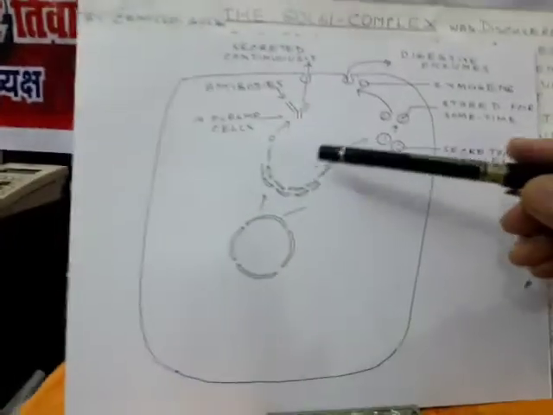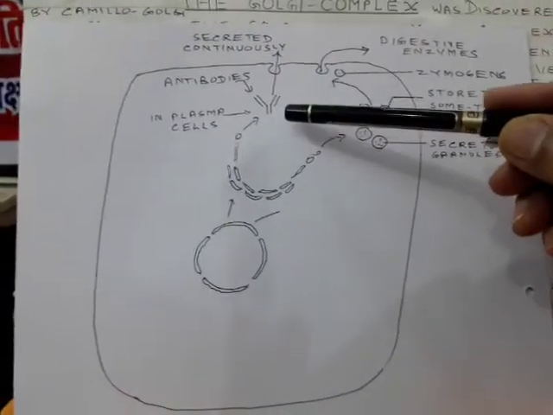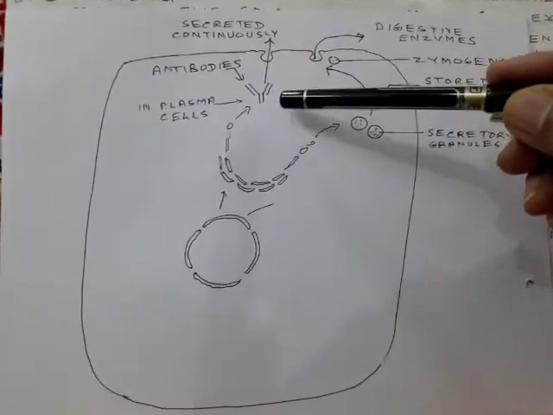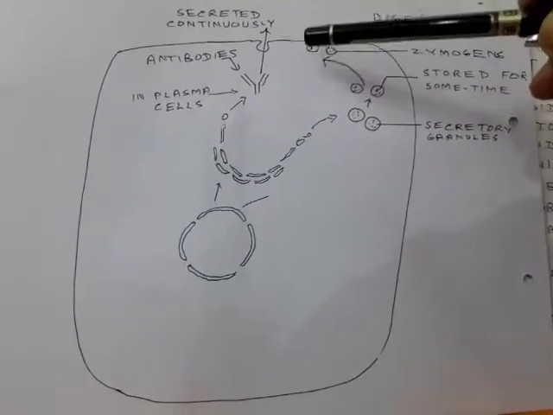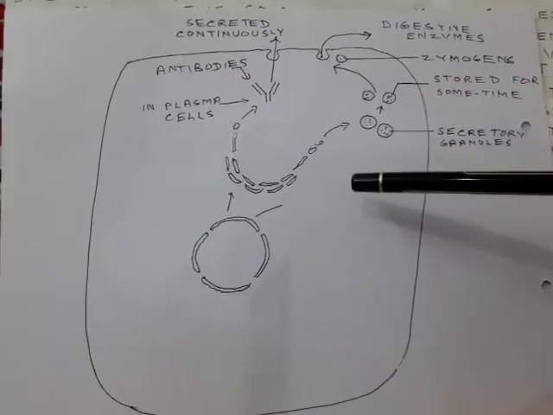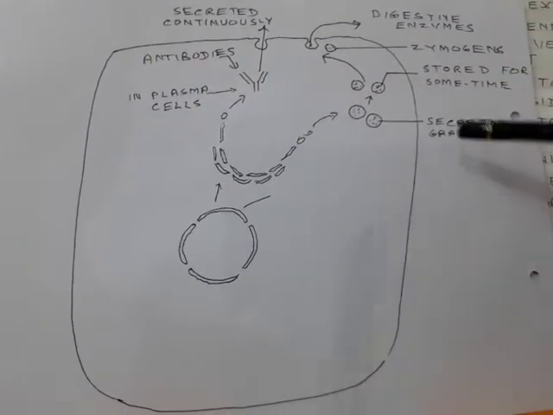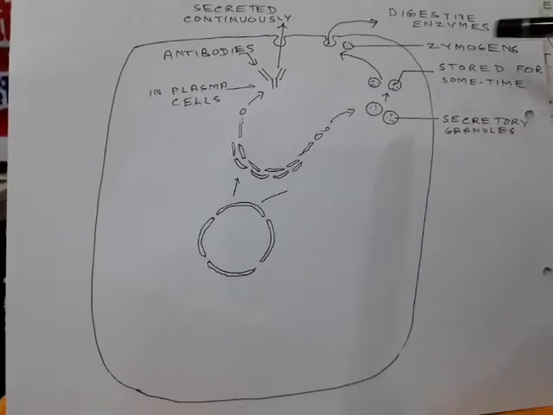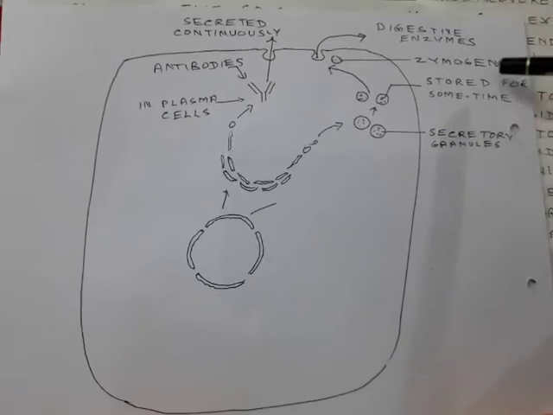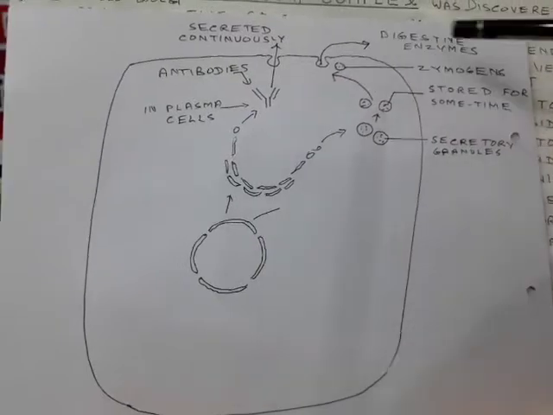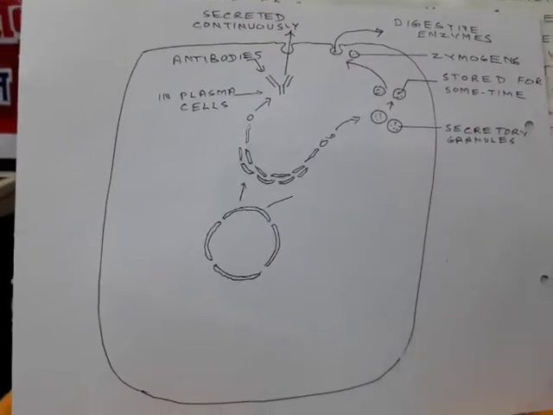Here you can see that the Golgi body is responsible for formation of antibody molecules in the plasma cells, and they are released immediately, secreted continuously. But in the other case, what happens? Some secretory granules are formed, they are stored for some time and form the zymogen or inactive digestive enzyme. Whenever there is a need, then they come near the surface and they are released as digestive enzymes.